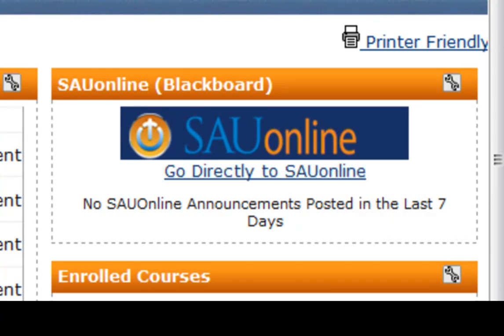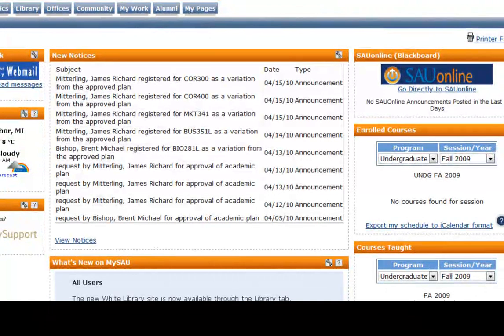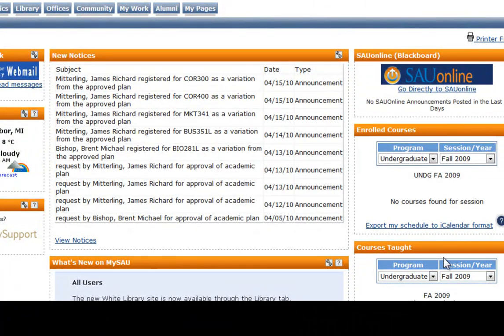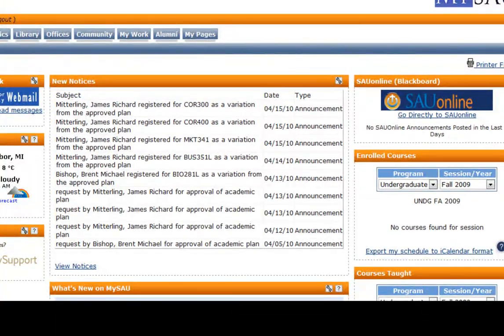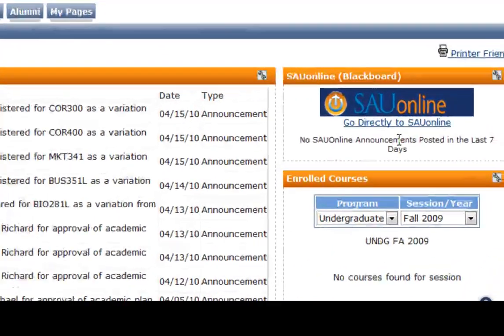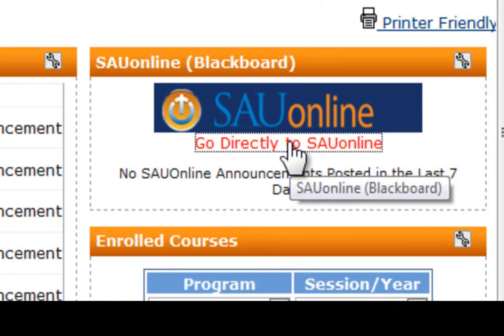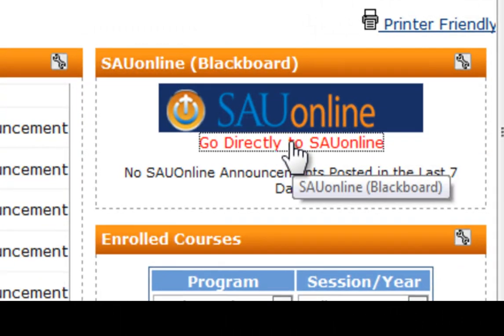You should also have a window that will indicate what courses you're enrolled in, and of course in my case, since I'm the instructor, I have a window for courses taught. But for the time being, let's go to Blackboard, and you can click on this hyperlink, and this will take you to the Blackboard entry point.